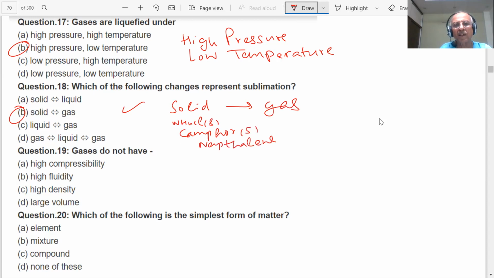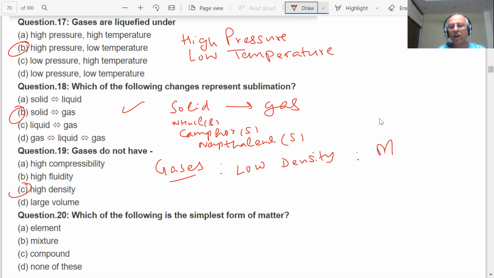These questions are there somewhere in the papers. Gases do not have high compressibility, high fluidity, high density, large volume. What is the correct answer, students? Sir, high density. Gases have the lowest density. Gases have low density.